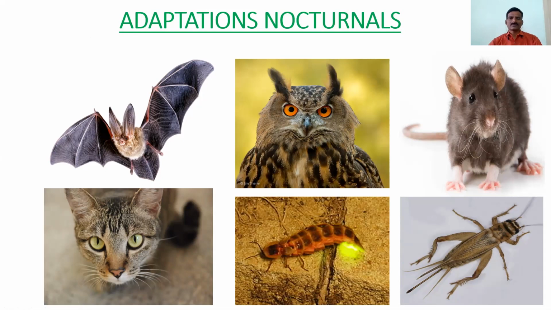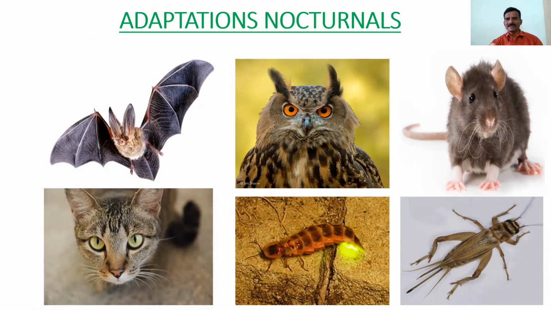How can these nocturnals survive in the night time? What adaptations are developed in these nocturnals? For example, they have developed sense organs for the senses of smell and hearing. And also their eyes are big to see during the night time. So here, for example, we take the bat. Bat eyes are mostly collapsed.